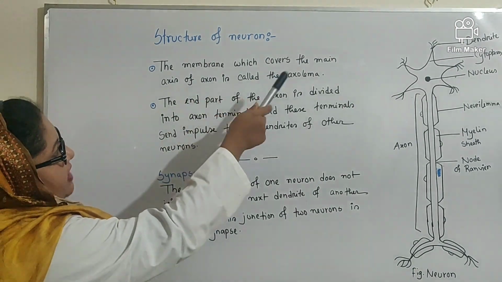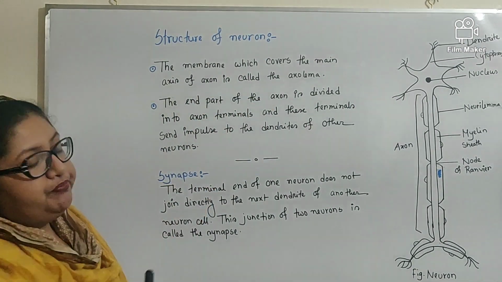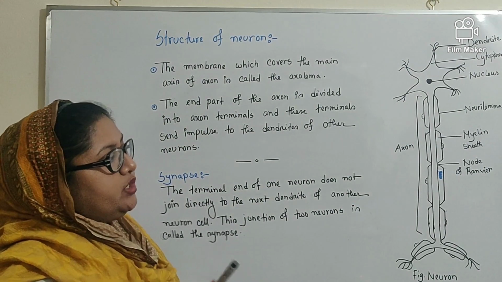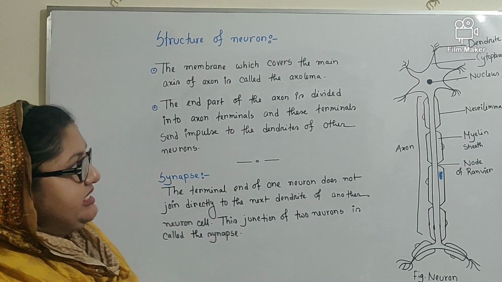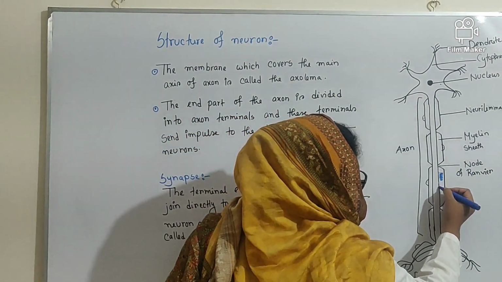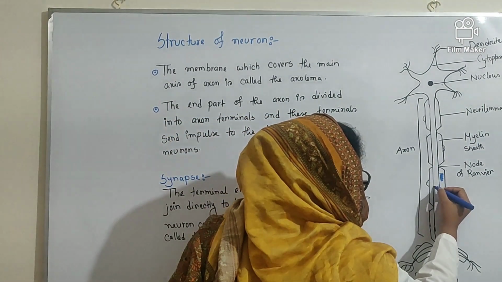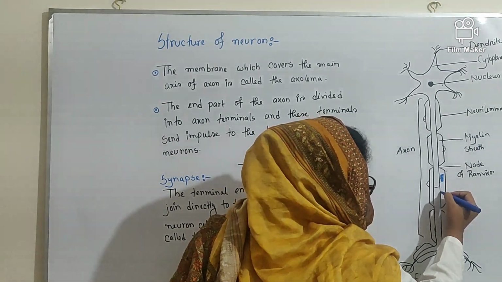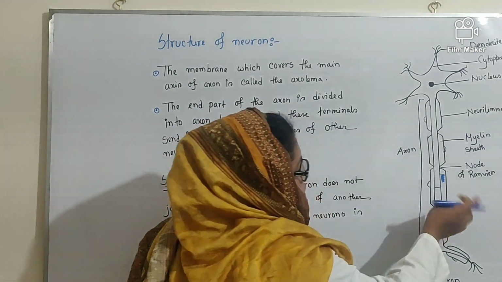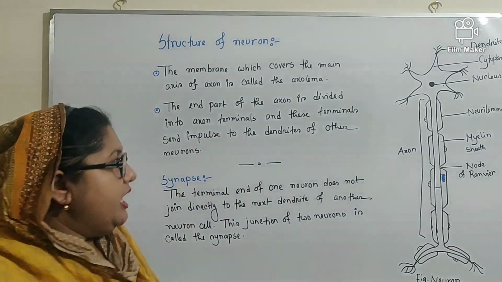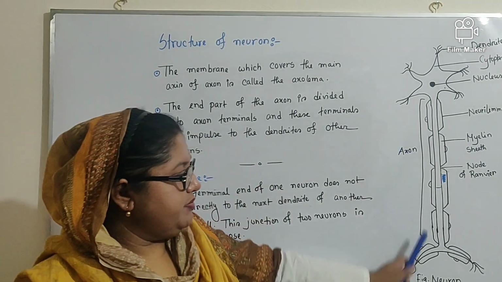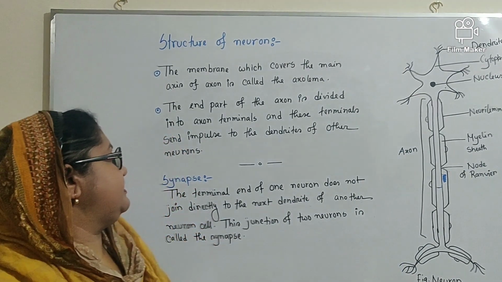The membrane which covers the main axis of the axon is called axolemma. Now, most of the students cannot understand which membrane is called axolemma. I am indicating axolemma with this blue pen. Okay, this is the main axis of the axon. So this axon is surrounded by a membrane. This membrane covering this axis is called axolemma. Okay. Then the end part of the axon is divided into axon terminals. This is the end part of the axon, and these are known as axon terminals.